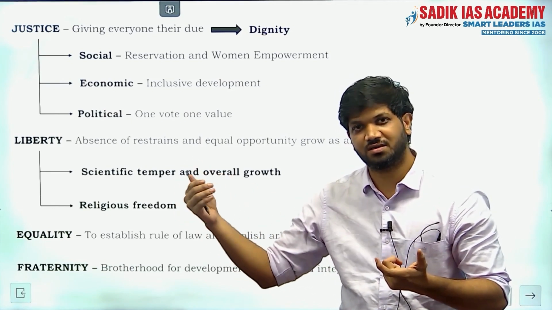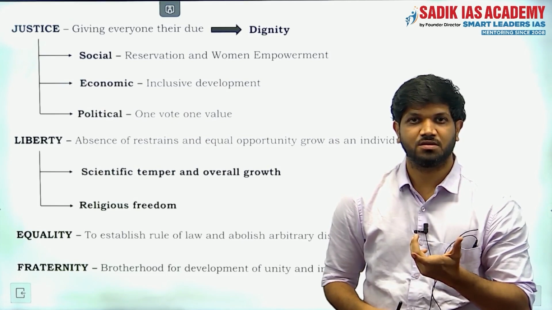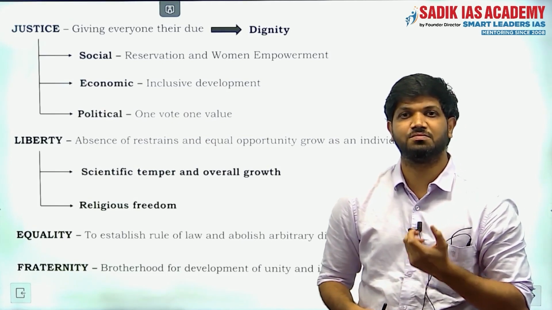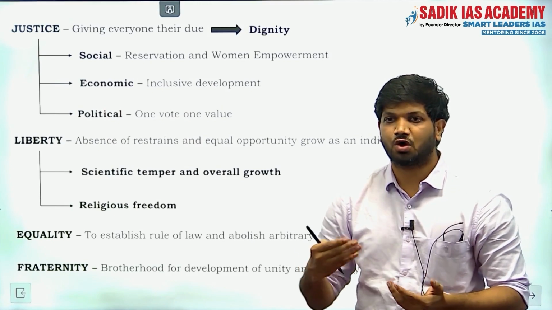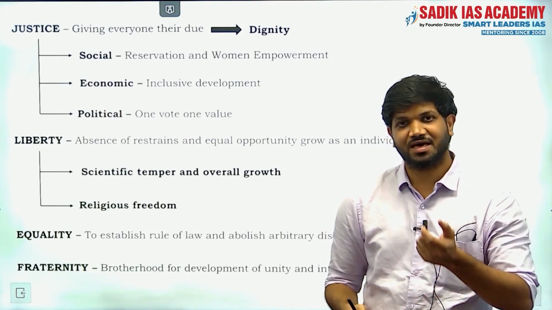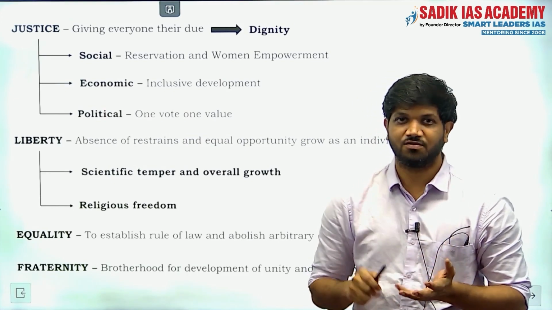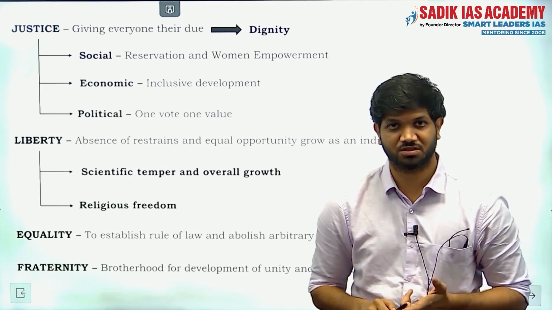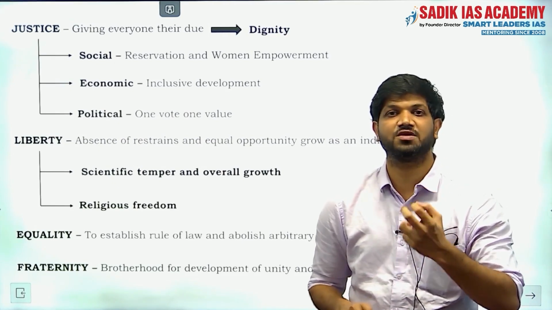It gives us the scientific temper to build in ourselves, and it is also guiding our society to progress. And then there are another important three words, liberty to believe, worship and expression, and this ensures the religious freedom which everybody wants.